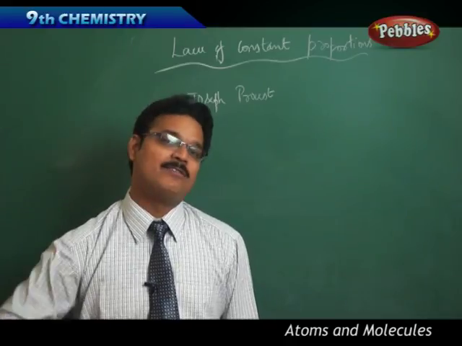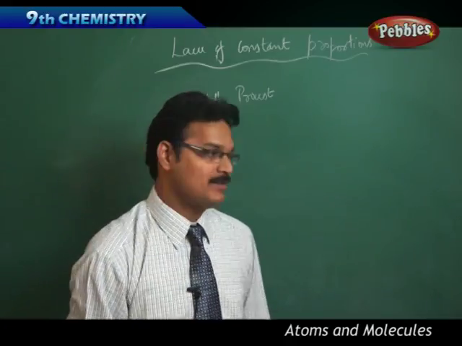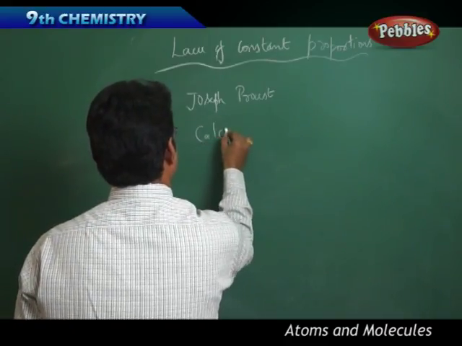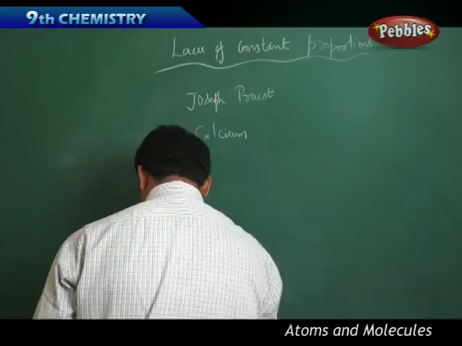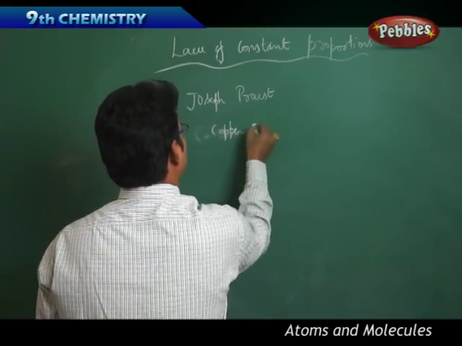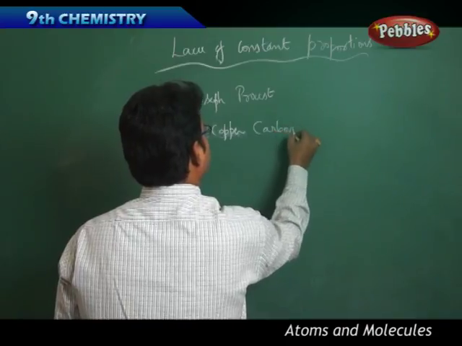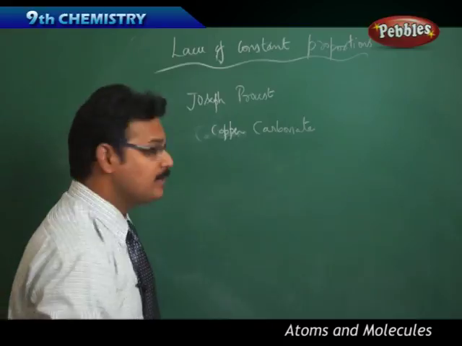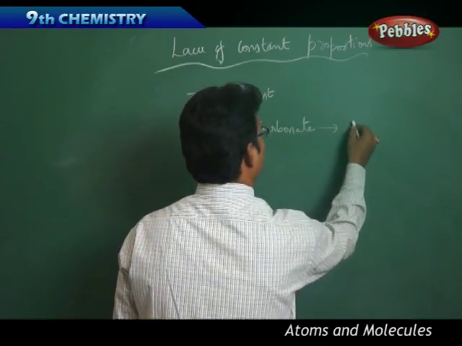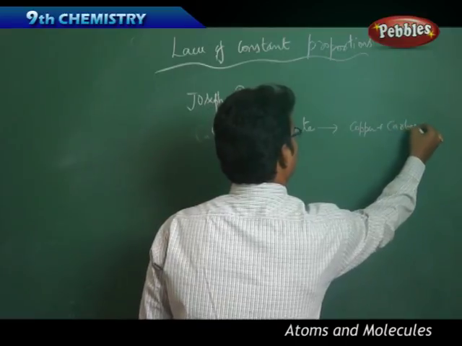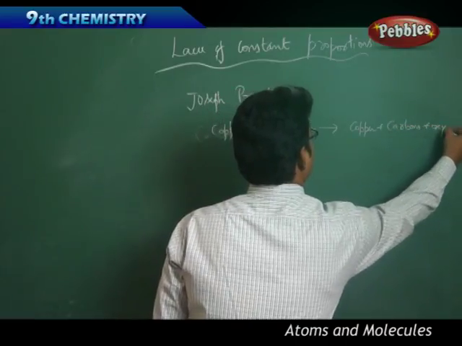I'll explain with a beautiful example. Let's take a compound called copper carbonate, which is made of copper, carbon and oxygen.